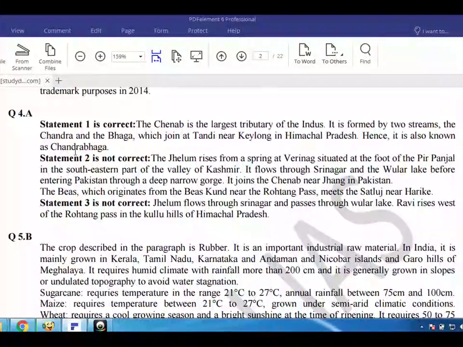Jhelum flows through Srinagar and passes through Wular Lake. Ravi rises west of the Rohtang Pass in the Kullu Hills of Himachal Pradesh.